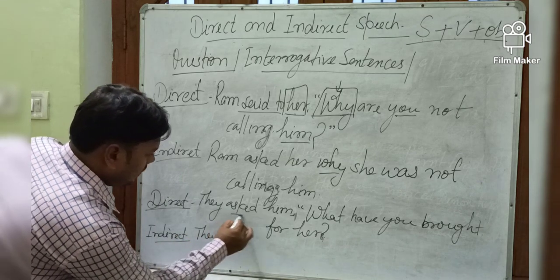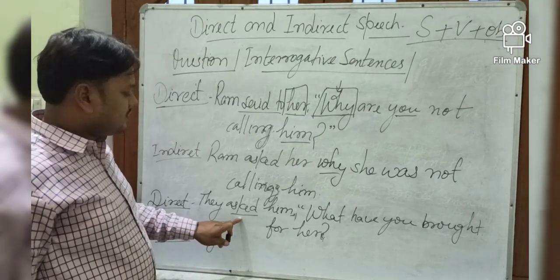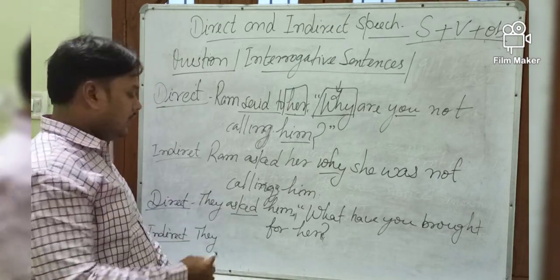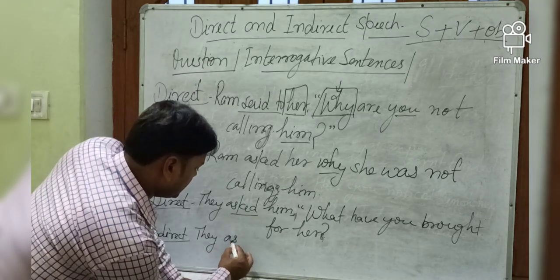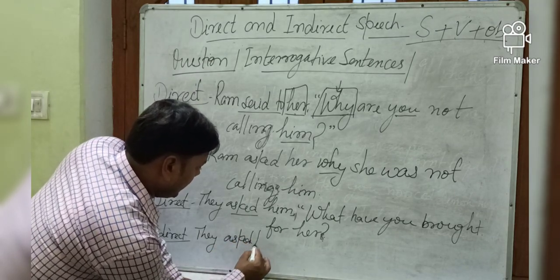They, here "said to" is at the place of "said to". Sometimes you can find "asked" already written, so there is no problem, it will be written as it is. They asked him.